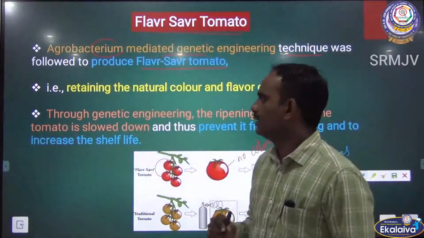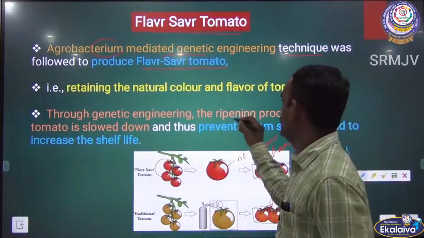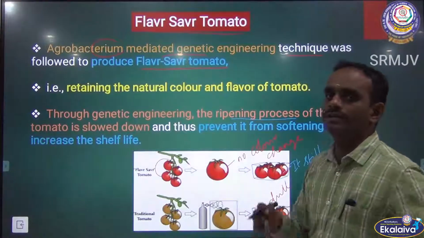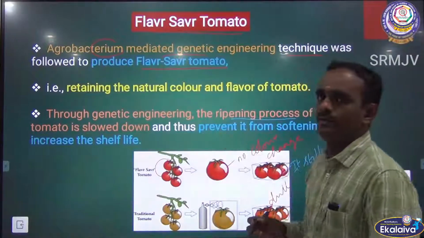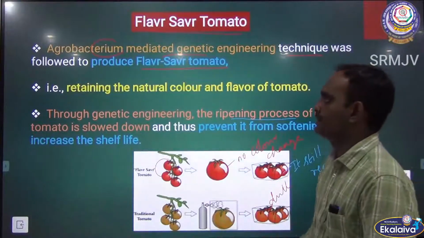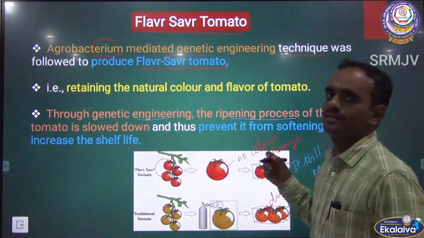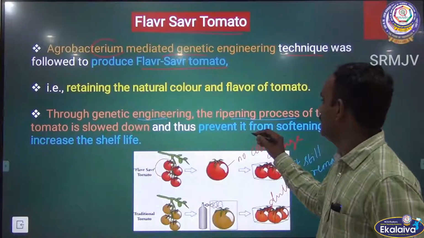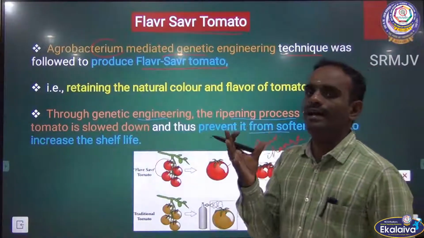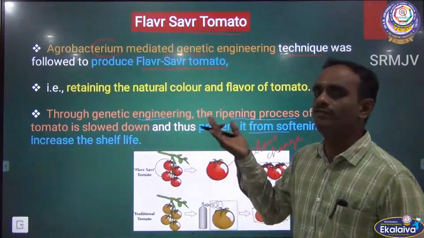Okay. Through genetic engineering, the ripening process of the tomato is slowed down in the Flavr Savr tomato. So, through genetic engineering or gene cloning, the ripening process of the tomato is slowed down, thus preventing it from softening and increasing the shelf life.